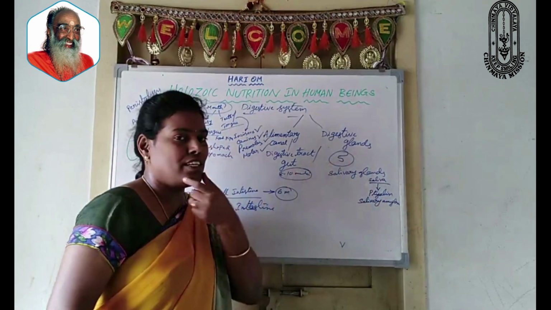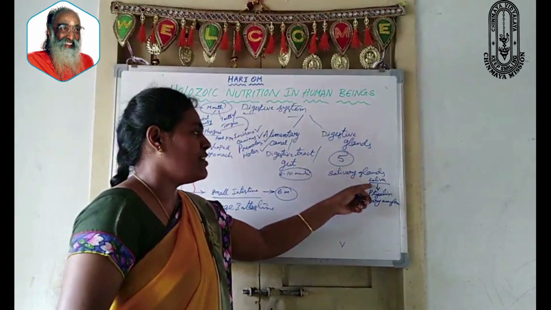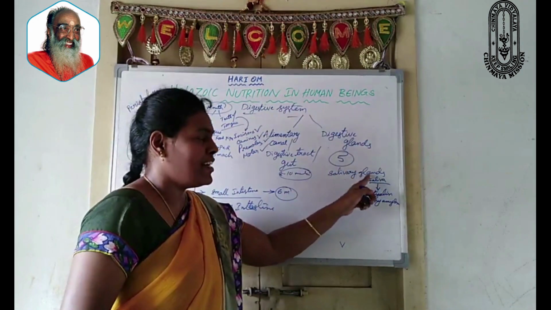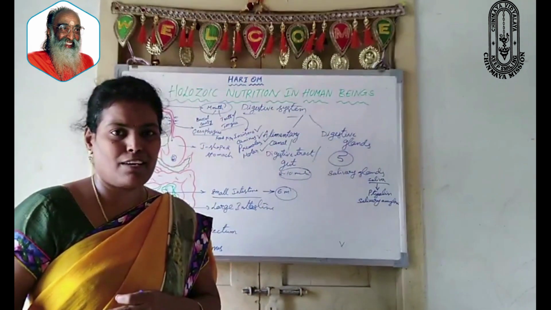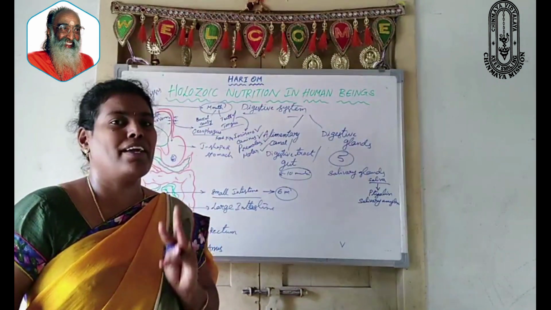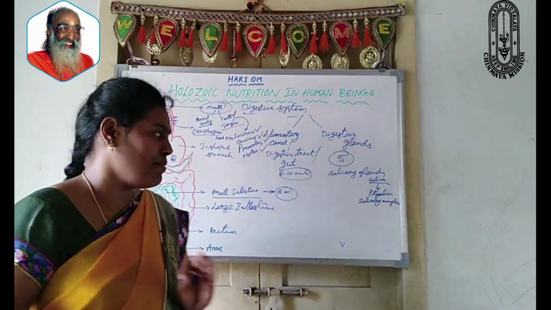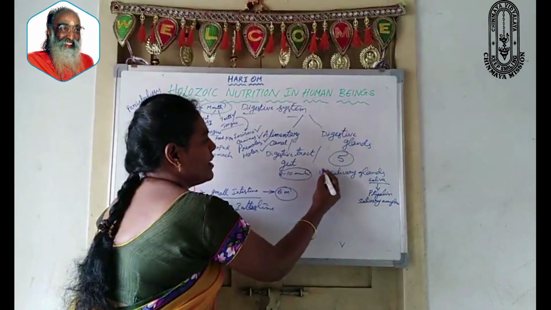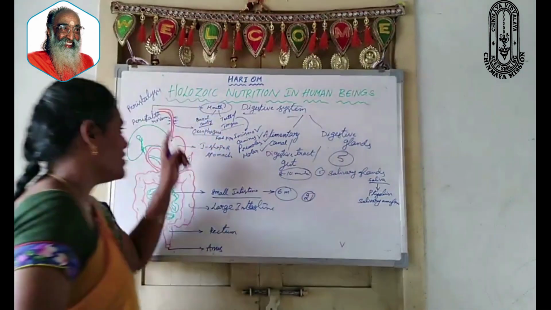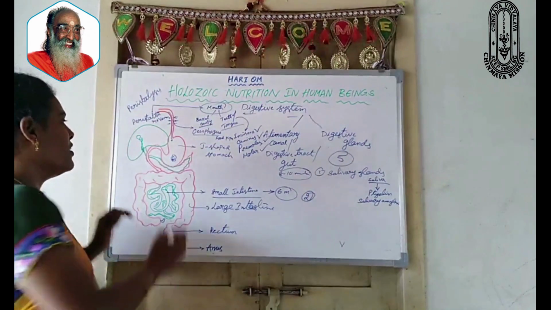Saliva is oozed inside our mouth and this is secreted by salivary glands. How many pairs of salivary glands are present inside our mouth? There are 3 pairs of salivary glands present inside our mouth. And now let us see the second important gland which is present in the digestive system.